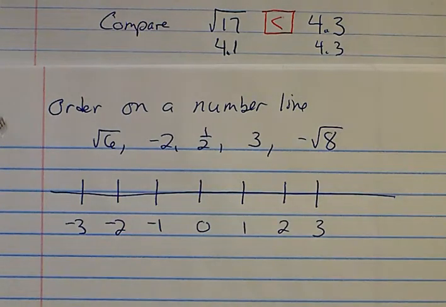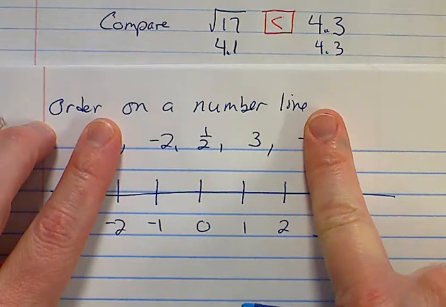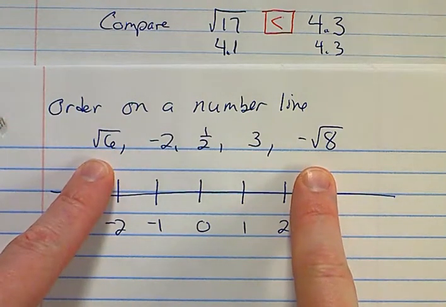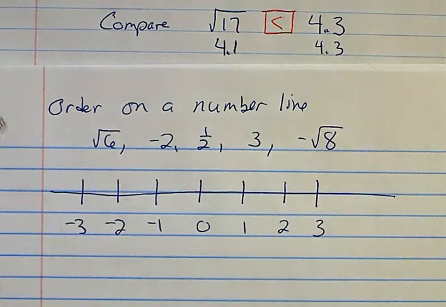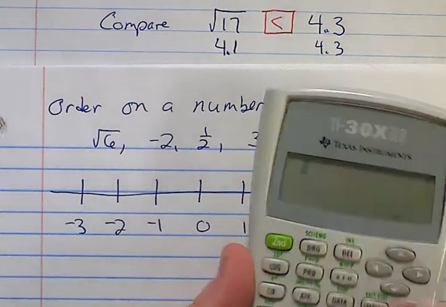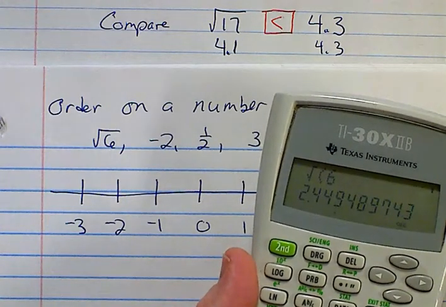All right, the biggest thing to listen to, again, you've got it now. The whole numbers are going to be easy, when you've got -2 and 3.5, that's going to be easy to get in order. It's your square roots that you're going to have to figure out where those numbers are and how to get them in there. So it's going to be the same thing. You're pretty much going to have to take your calculator and go back and tell me about what those numbers are. So if you do square root of 6, well, that's basically 2.4.